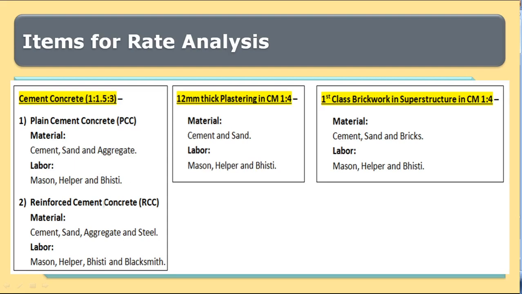When it is reinforced cement concrete, the additional material would be steel and the additional labor would be blacksmith. For 12 thick plastering, we require material as cement and sand, whereas labor as mason, helper and bistri. The material requirement for first class brickwork in superstructure in cement mortar 1 is to 4 are cement, sand and brick, and labors are mason, helper and bistri.